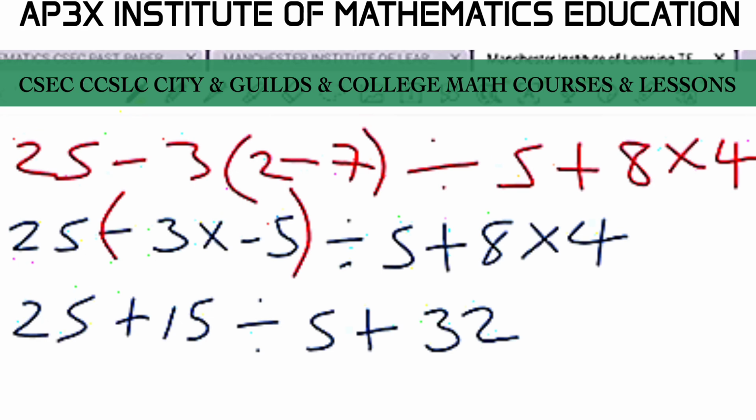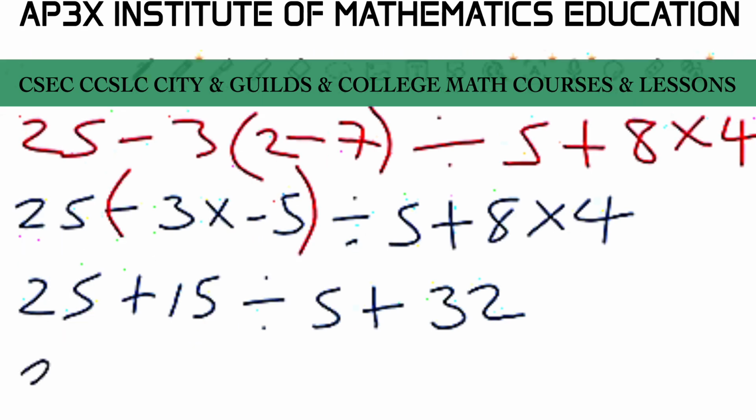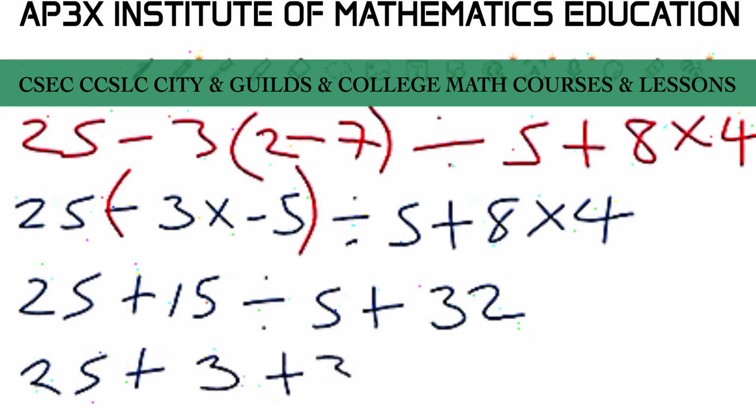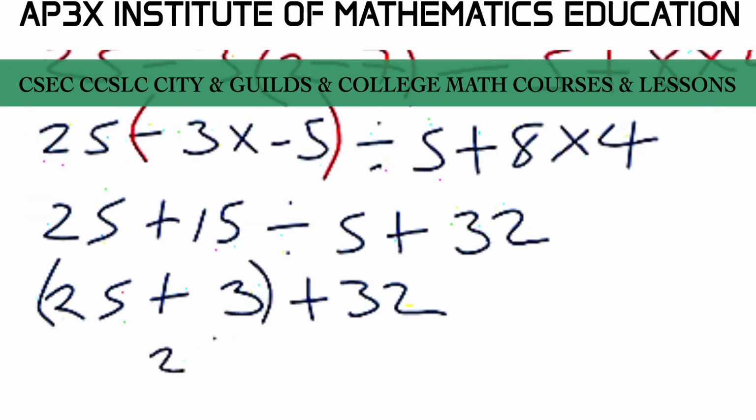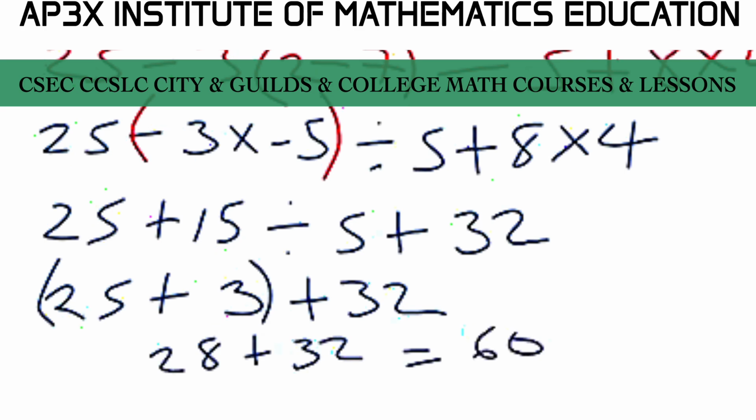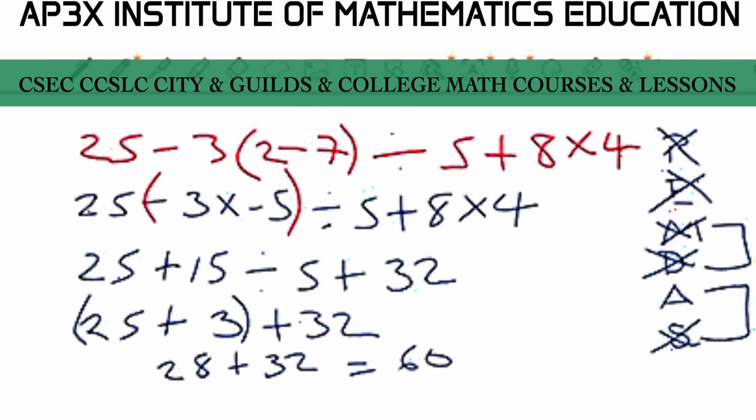All right, so M is now gone. Obviously, we're going to move next to D. So that's going to be 25 plus 15 divided by 5 is 3, plus 32. All right, and so division is gone. There is no subtraction in the problem at the moment, so it's just simply addition that's left. We can simply type that into our calculator at once, or we can go ahead and do it in parts. Once again, 25 plus 3 is 28, and 28 plus 32, that's going to give us a final answer here of 60. All right, beautiful question there.